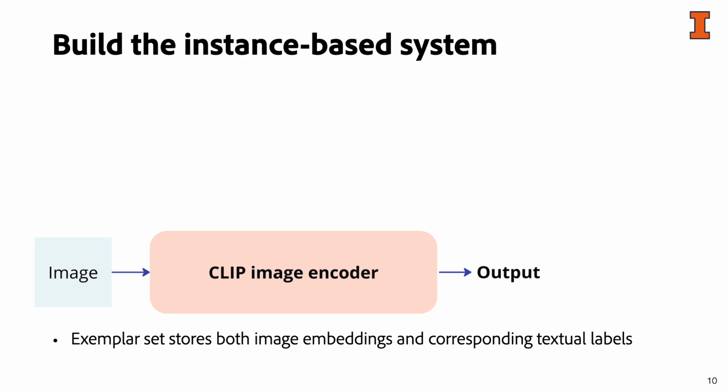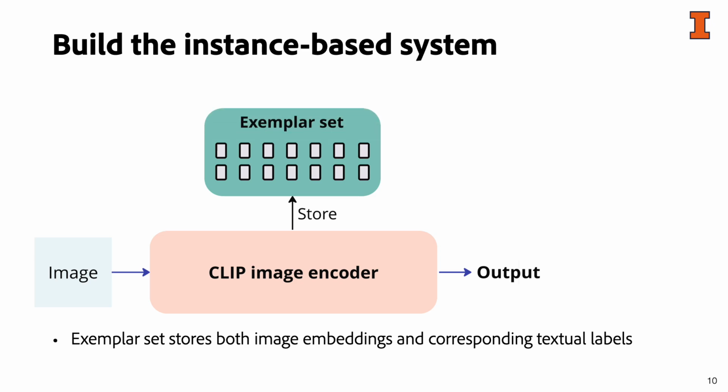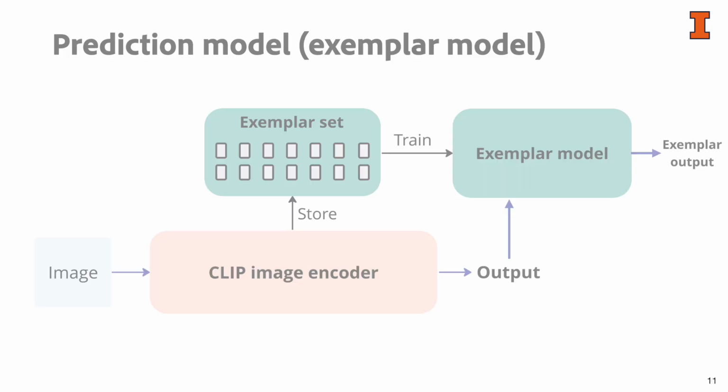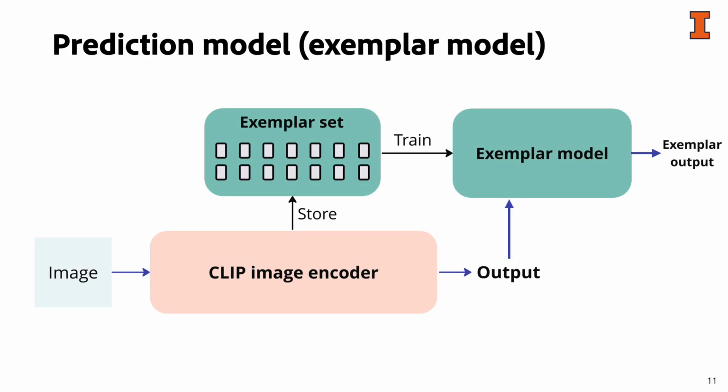To add the instance-based system to CLIP models, we create an example set which stores the image embeddings from the training images. Also, we will need to store their labels. The example set alone cannot make predictions. Therefore, we create example models which learn from the example set and make predictions according to the inference sample.